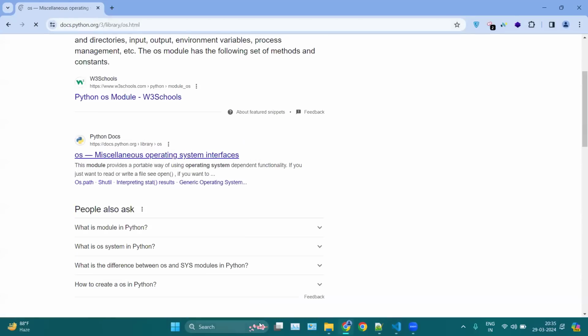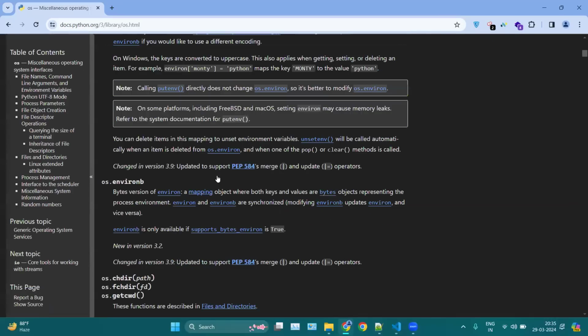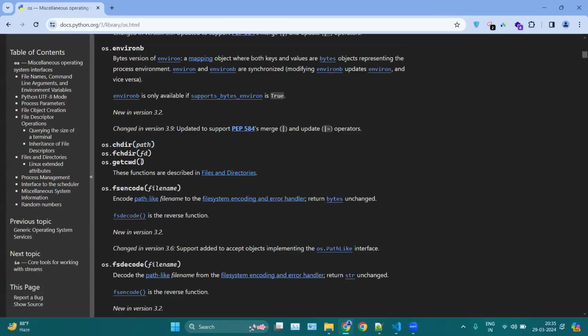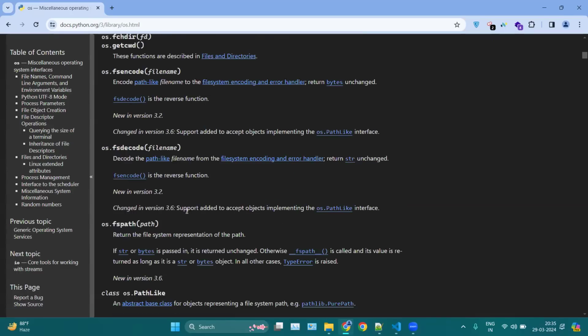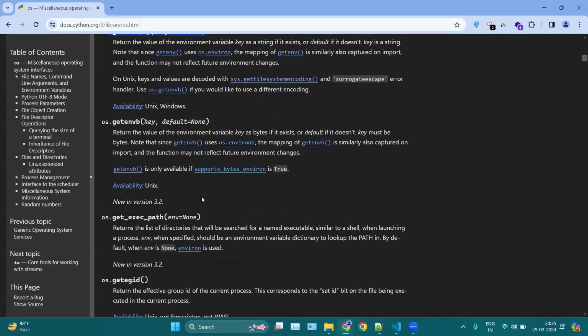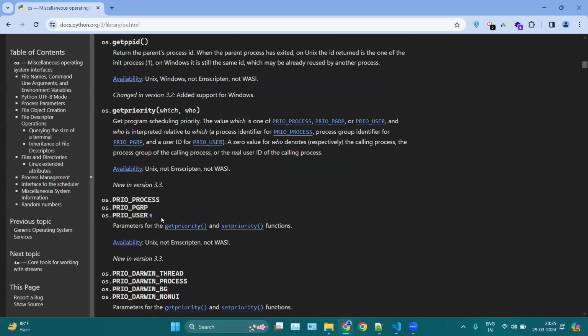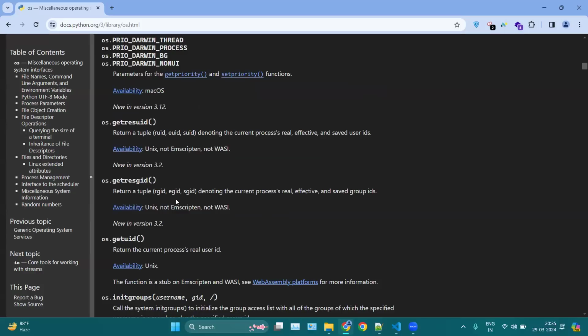Here you can see, always check the official documentation. Now here we can see we have these functions. This is for changing directory, this is for running your files, and this is for getcwd, your current location, for file names, for paths, and so on. This is for getting your environment variables, and this is for getting your ID, like your user ID, and so on. So we have many functions. os is an important module of Python.